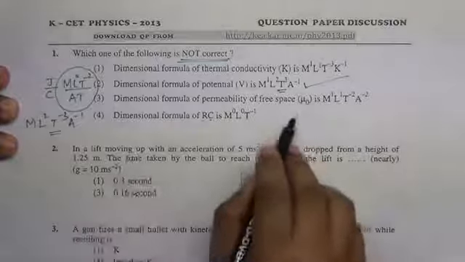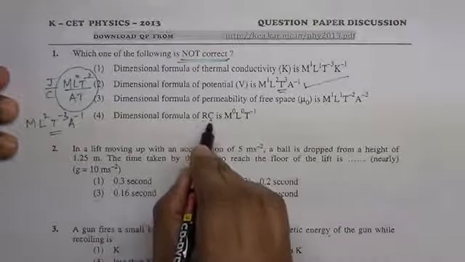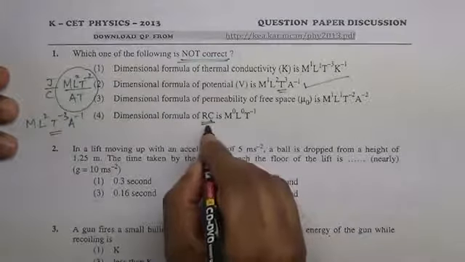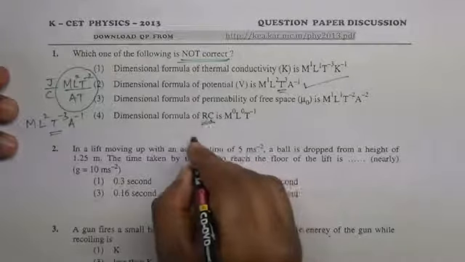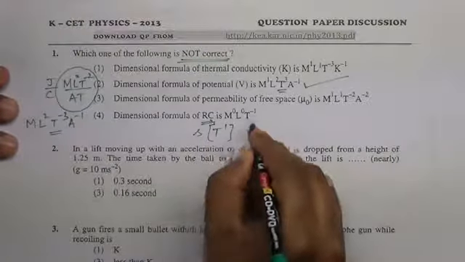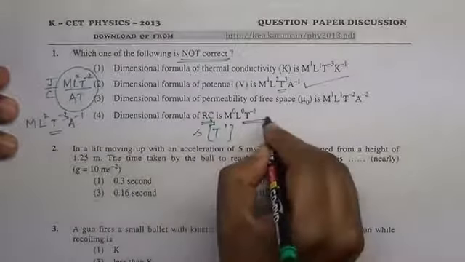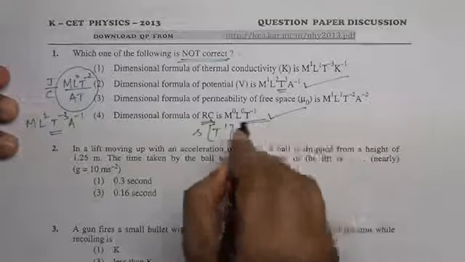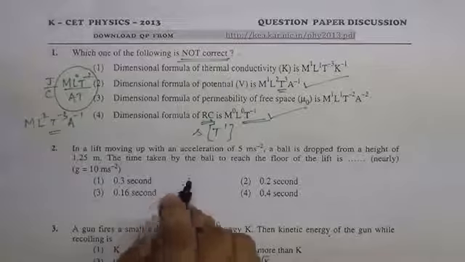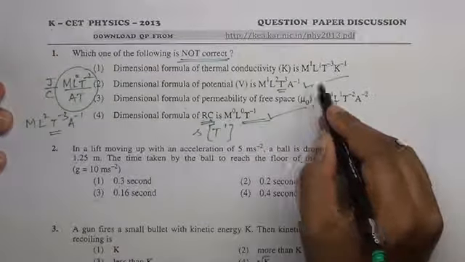We don't have to check others, but we can see one more. Resistance and capacitance, RC, the product of R and C, is the time constant. Time constant means SI unit is second, dimensional formula is T1. Here also it is T minus 1, so this is also a wrong option, therefore the correct answer. There are two correct options. If we can find only one correct option, that is enough.